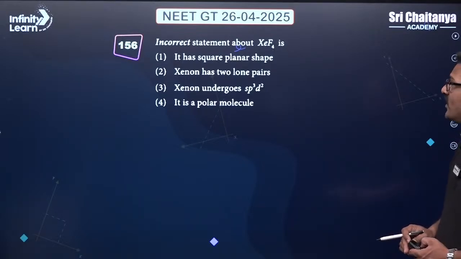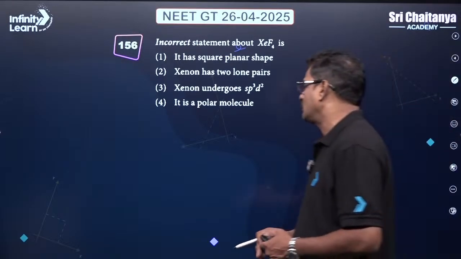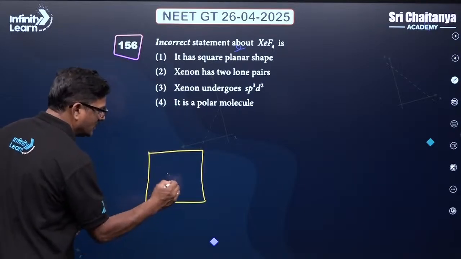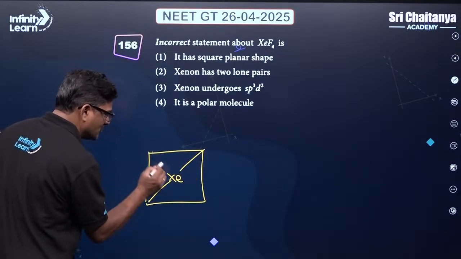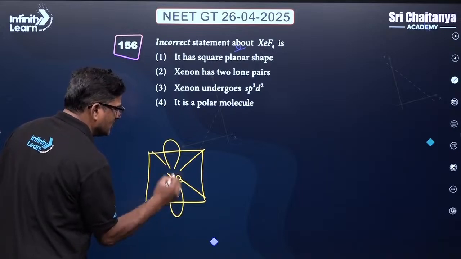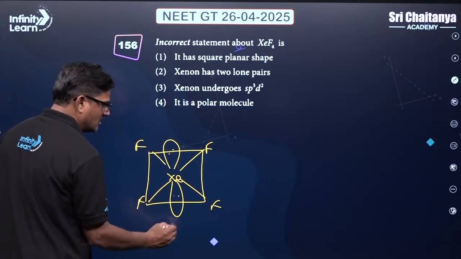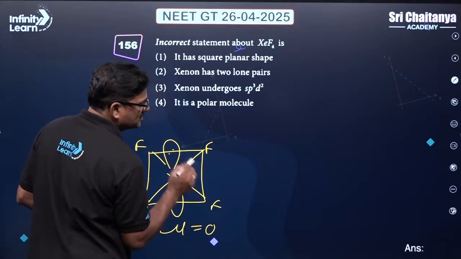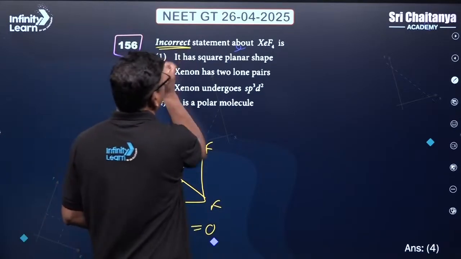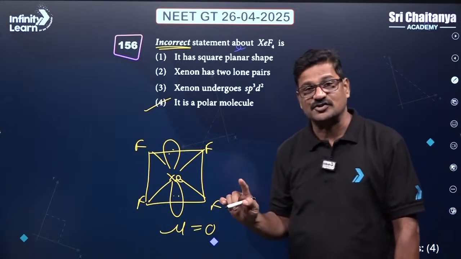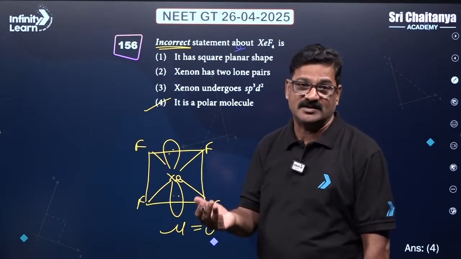You are going to get the incorrect statement about XeF4. It has a square planar structure. Xenon has 2 lone pairs. Xenon undergoes sp3d2 hybridization. It is a polar molecule. No, it is a non-polar molecule. XeF4, its structure appears like this, with fluorine on each side, it is non-polar, and the resultant dipole moment is 0. This is incorrect. Always in the NEET examination, you have to pick the correct statement or incorrect statement and take the decision.